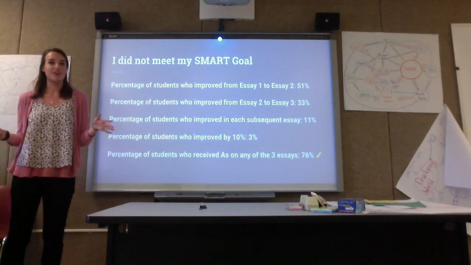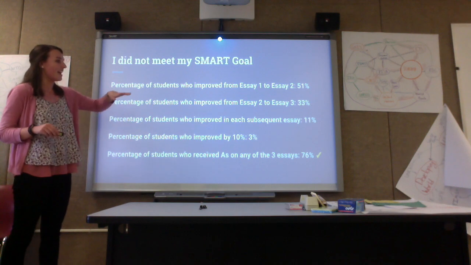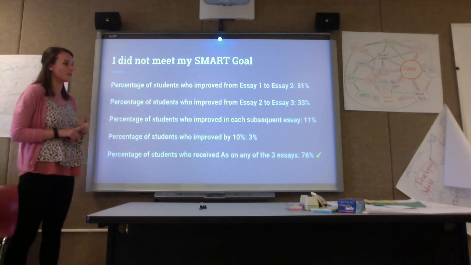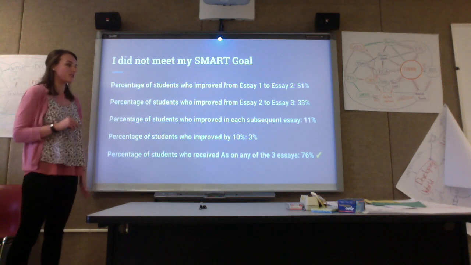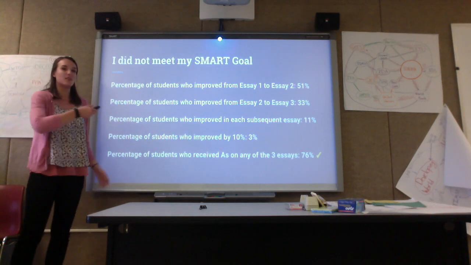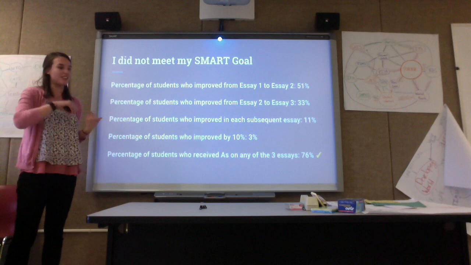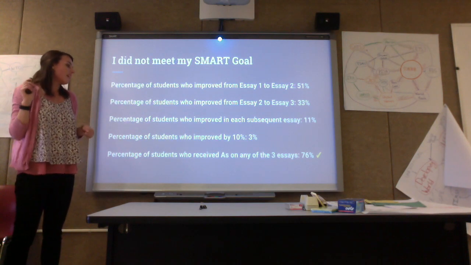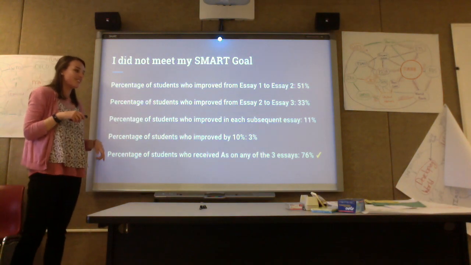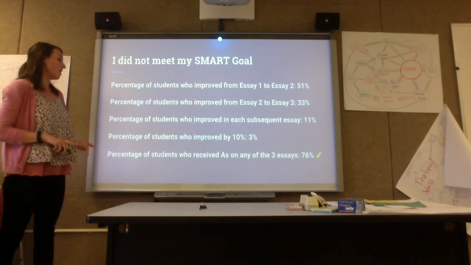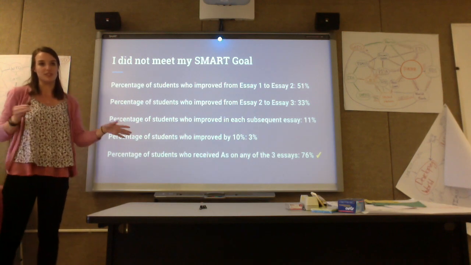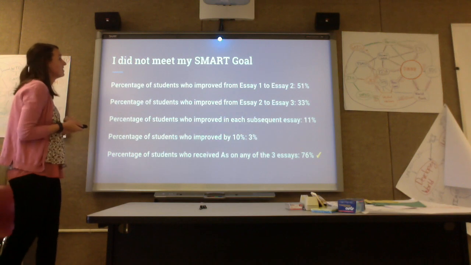So I did not meet my SMART goal. I had 51% of students improve from Essay 1 to Essay 2, only 33% improved from Essay 2 to Essay 3, and only 11% improved in each subsequent essay, so they did better on each one. Only 3% of students improved by 10%, but I did meet the last part of my goal because 76% of students received A's on their assignments.